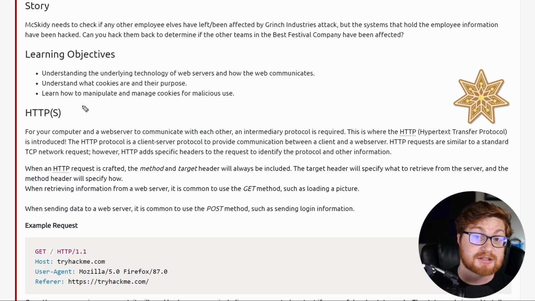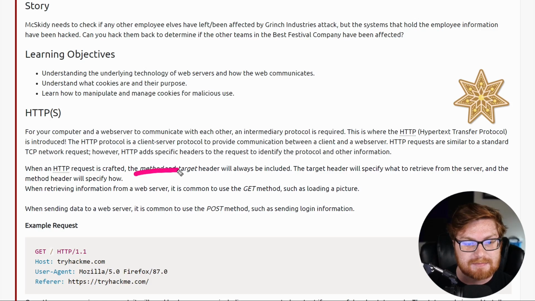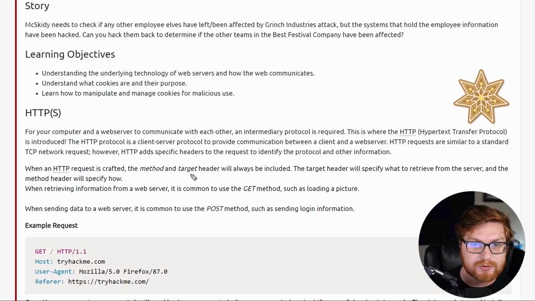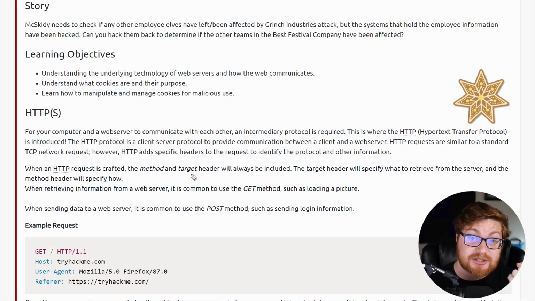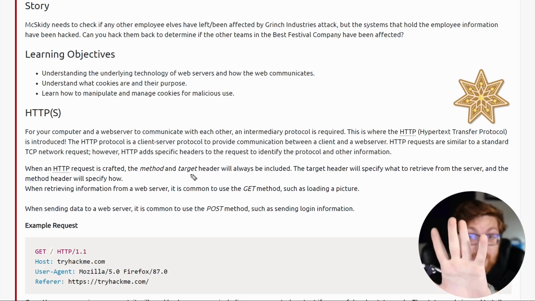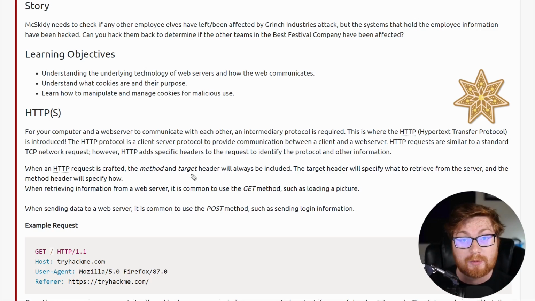When you, as the client, call them up on the phone, you make an HTTP request. That request is crafted and has a couple of special properties. It has a method and a target. The method is what you want to do with this web server. Do you want to get information, or do you want to post something to the site? Those will always be included. The target header specifies what to retrieve from the server, and the method specifies how.